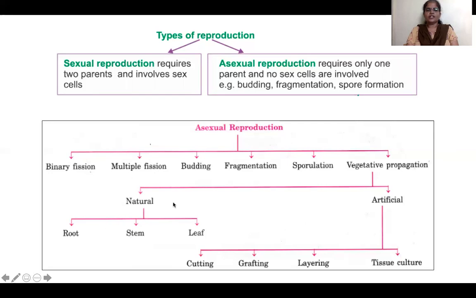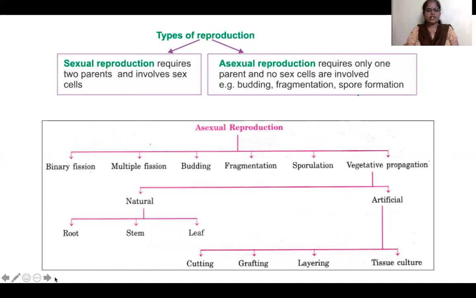This is a chart showing different forms of asexual reproduction, like binary fission, multiple fission, budding, fragmentation, sporulation, and in plants, vegetative propagation. Let us see in which kind of organisms each type of asexual reproduction occurs.